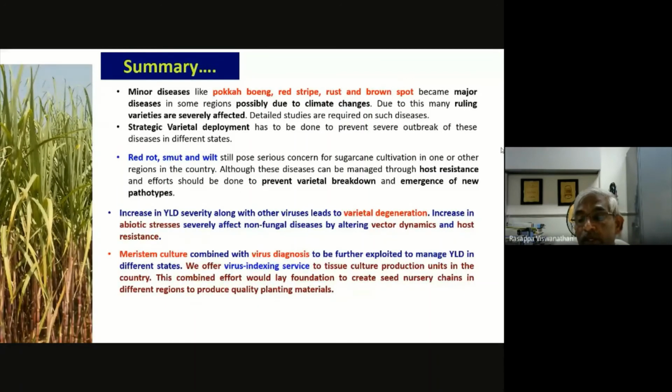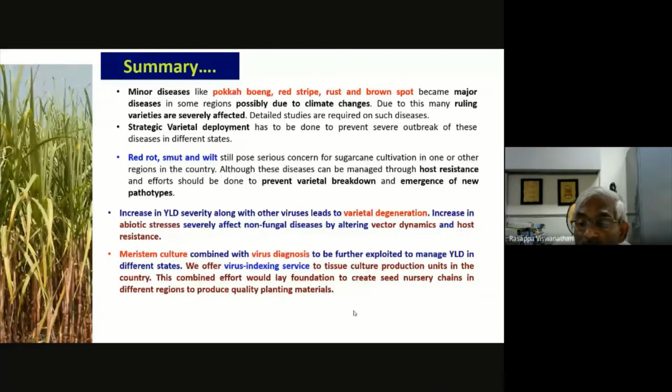That means varietal development and also identification of new sources. So now you have tissue culture and other nurseries, so you can rapidly multiply new varieties and avoid varietal degeneration. These are the two important areas; otherwise you are losing yield potential. We are losing nearly 30% to 40% of the cane yield due to degeneration, especially in ratoon crops. So when we talk about multi-ratooning, unless you focus on varietal regeneration, you cannot recommend any multi-ratooning.